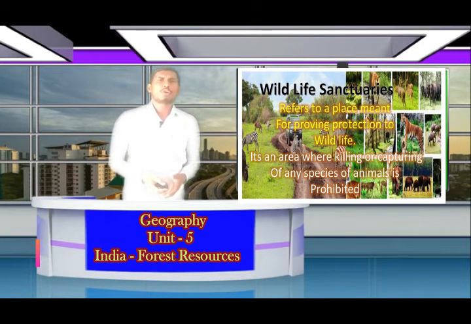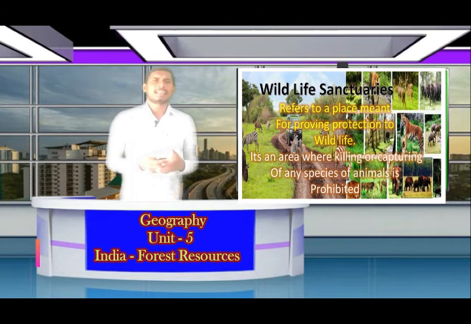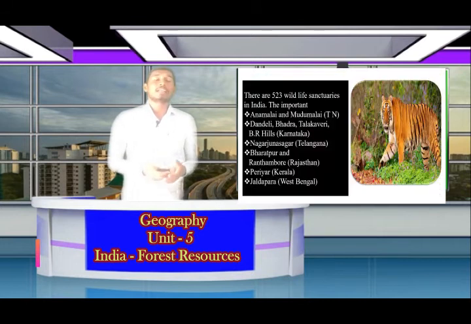Now let us move on to our next topic, that is wildlife sanctuaries. It refers to a place meant for providing protection to wildlife. It is an area where killing and capturing of any species of animal is prohibited. In India, there are 523 wildlife sanctuaries.